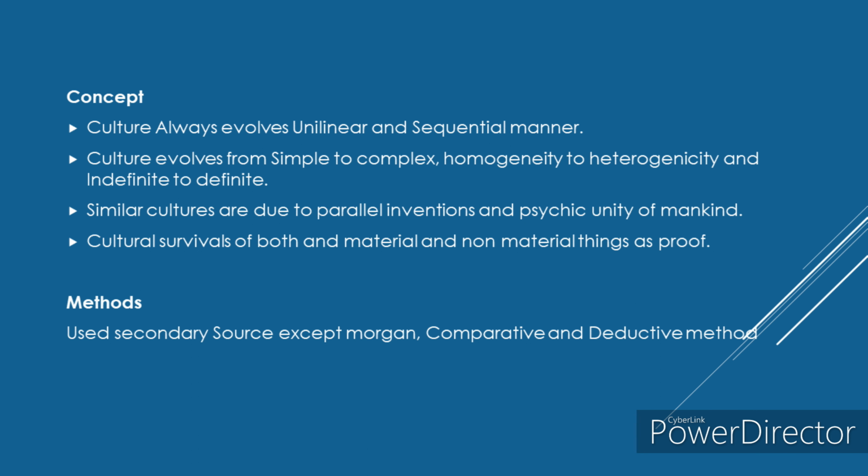The second point, culture evolves from simple to complex, homogeneity to heterogeneity, and indefinite to definite. We will see about each thing. Culture evolves from simple to complex. What does it mean? Simple to complex means once upon a time people used only stone or rock tools. Later, wood came, so they tied the stone tools to the wood and used it. Bow and arrow. Once upon a time only a stick was there. Now a stick with the arrow and the thread. So the complexity of the tool increased. So the culture of the tool evolved from simple to complex.